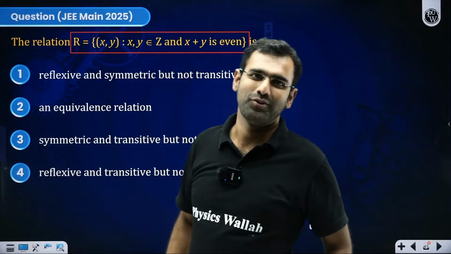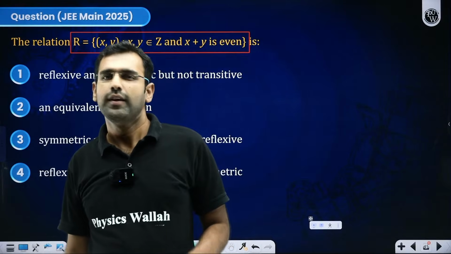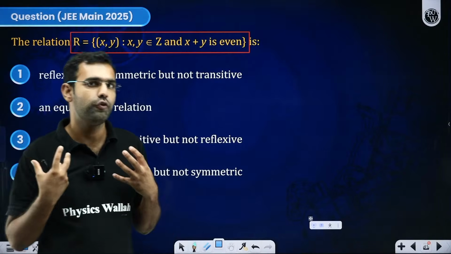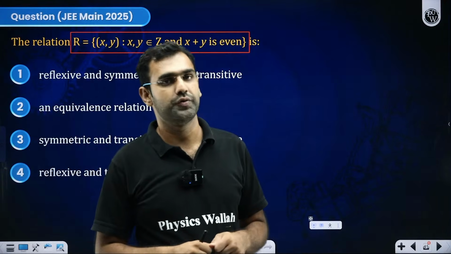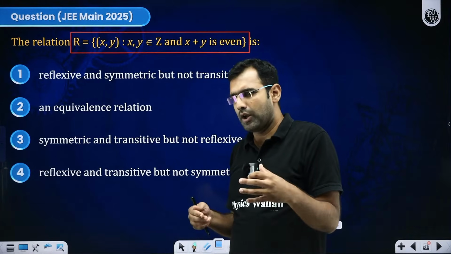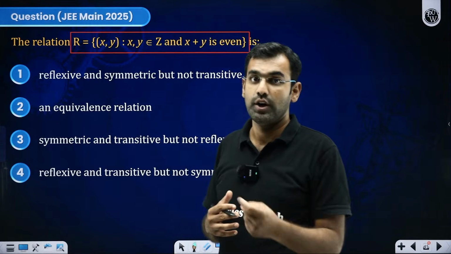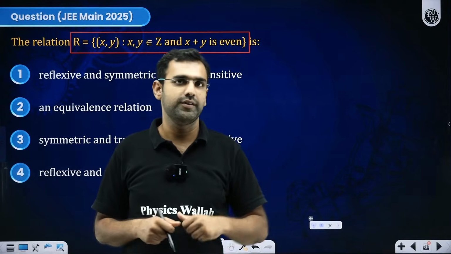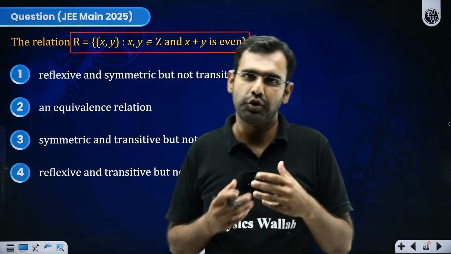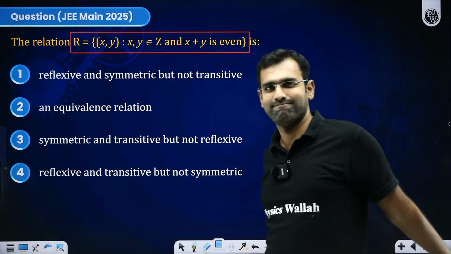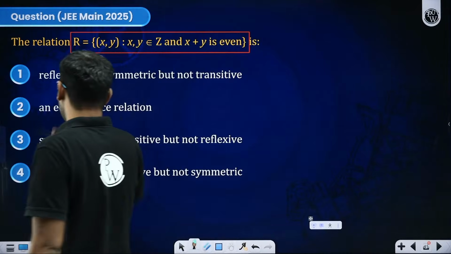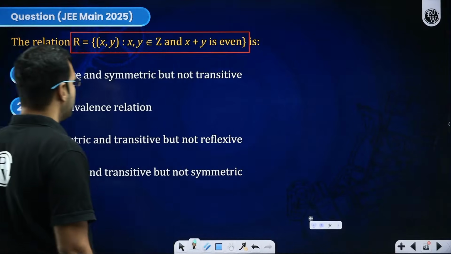Absolutely, Alpha. Absolutely. This is exactly what I tell them. Specifically for transitive. Transitive is, of course, a little confusing sometimes, rather most of the times. So instead of trying to prove it is transitive, for which you may get some sufficient cases, you should try to prove that it is not transitive. And if you are able to find one case, you should claim it is not. Simple. So here we are trying to check whether it is reflexive, symmetric and transitive or not.